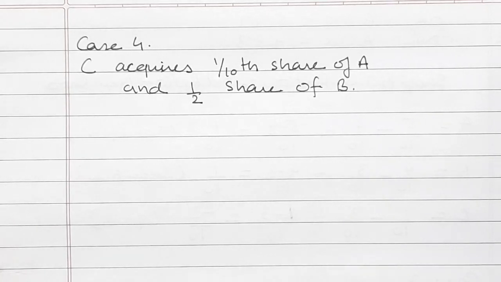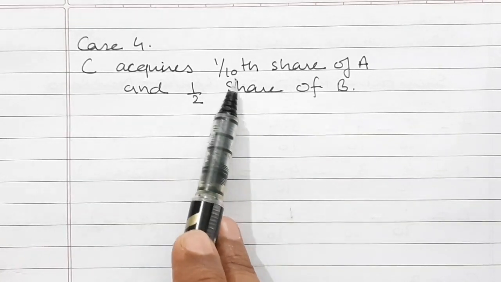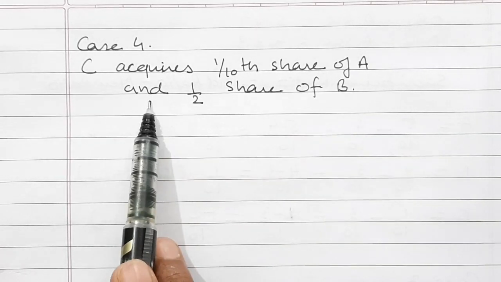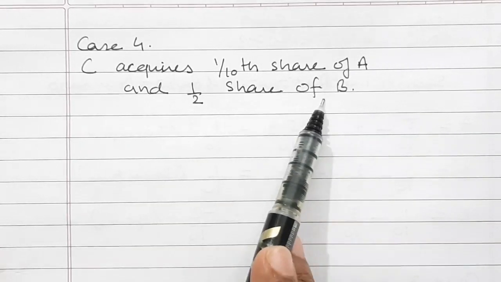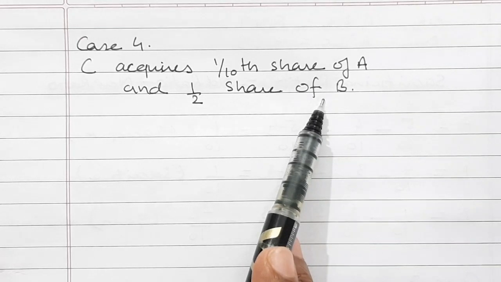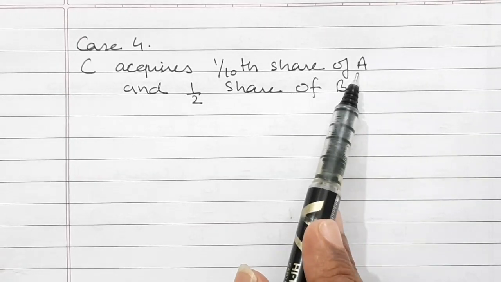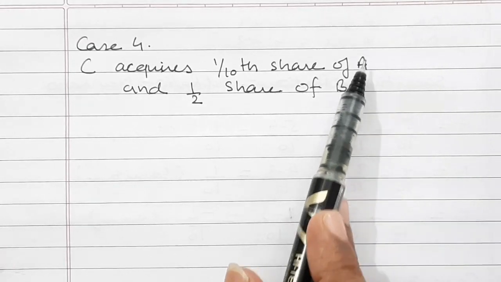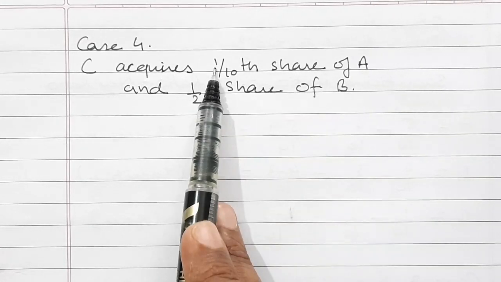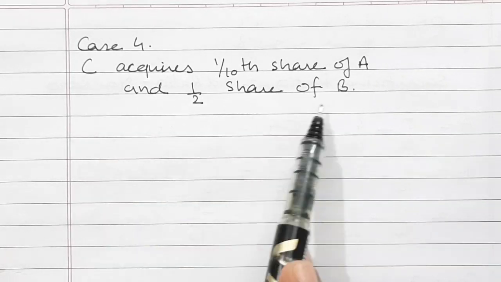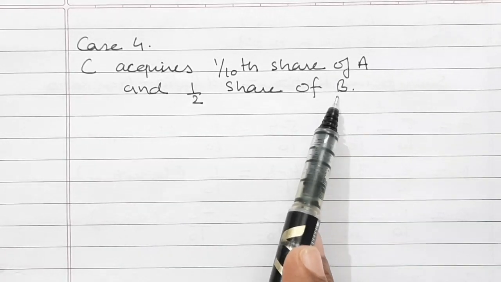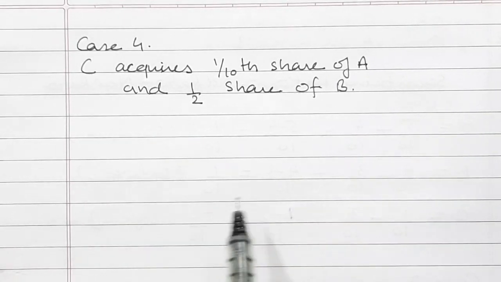Now in case 4, C acquires 1/10 share of A and 1 by 2 share of B. So in this case, it is said that 1/10 share of A means whatever A is receiving, that portion's 1 by 10th C will receive, and whatever B is receiving, that portion's half C will receive.